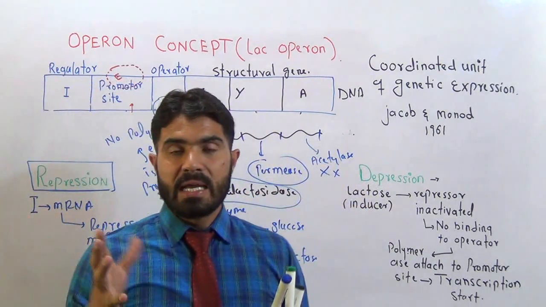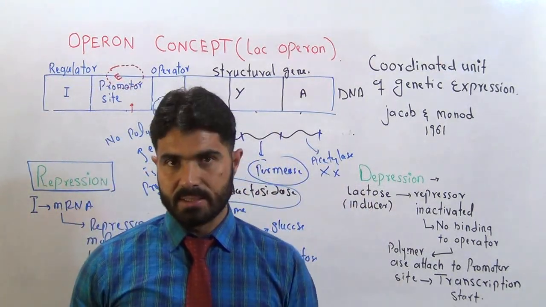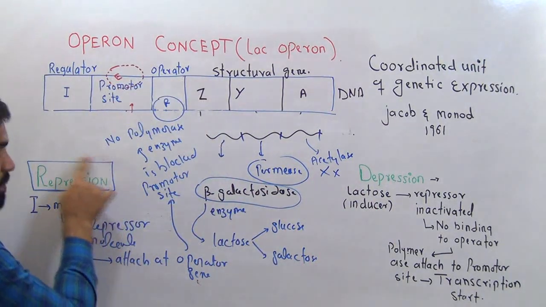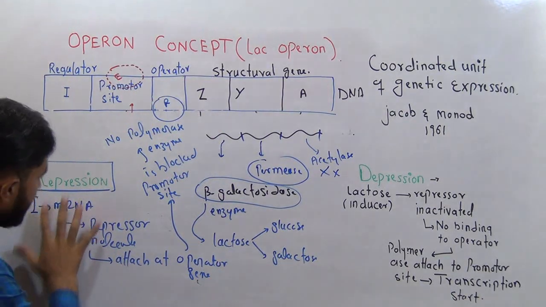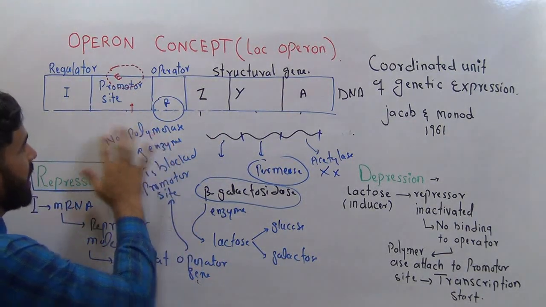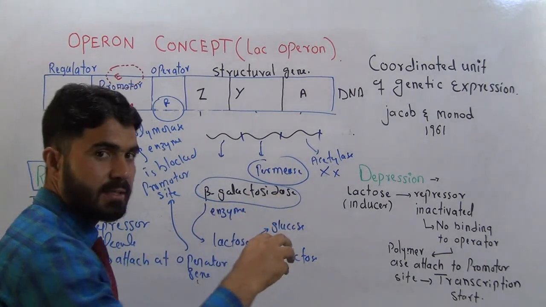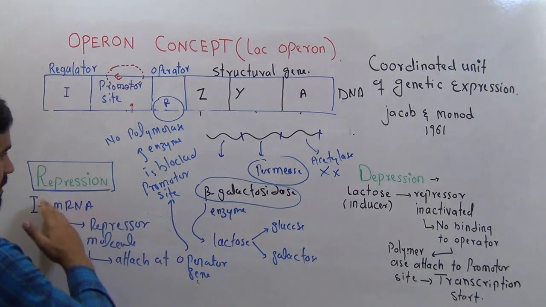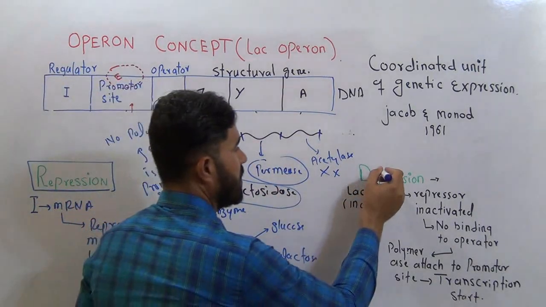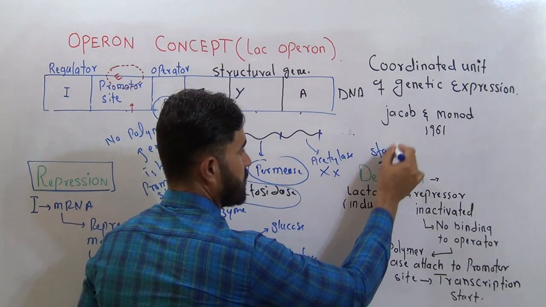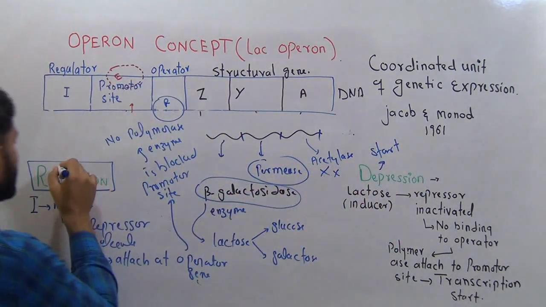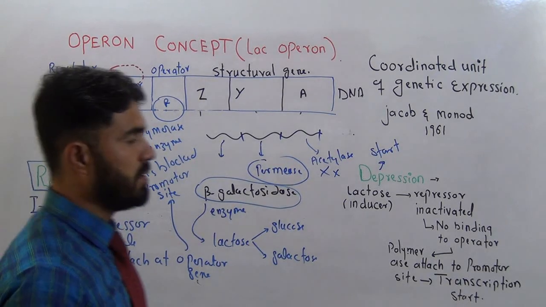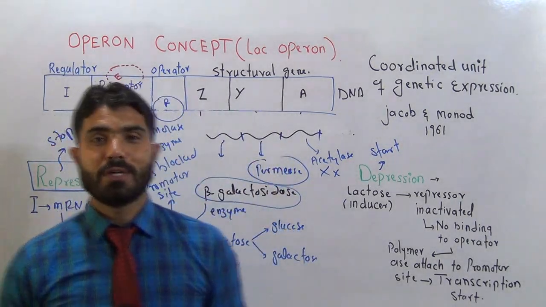When lactose is absent, this is called repression, and the whole detail of repression is mentioned here. And when lactose enters the cell, another process starts, called depression. Depression means lactose metabolism starts. Repression means lactose metabolism stops. Repression and depression. So this was the topic.